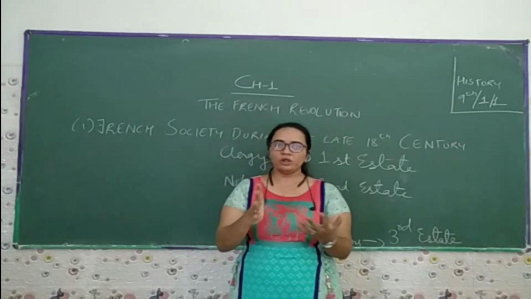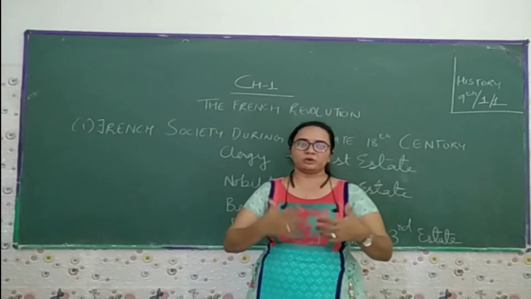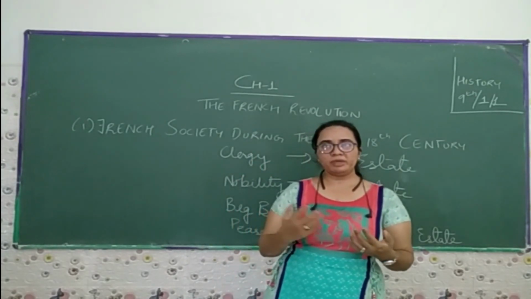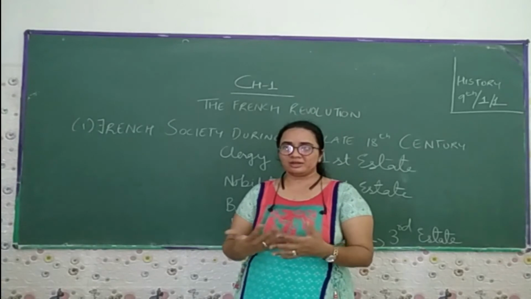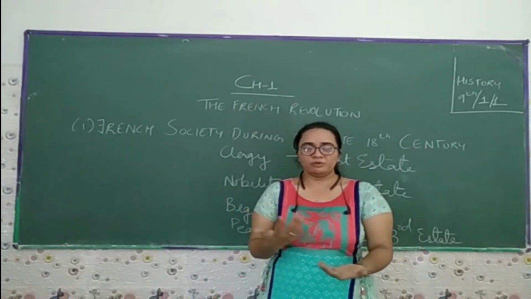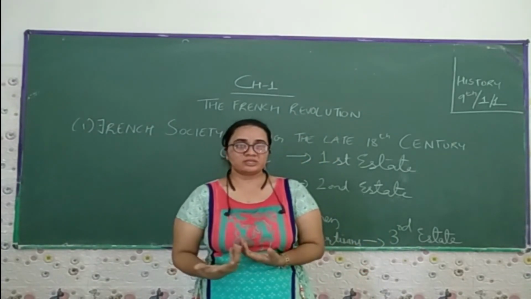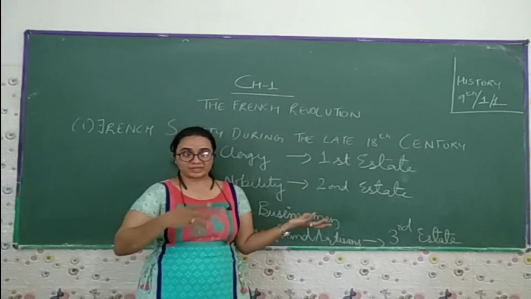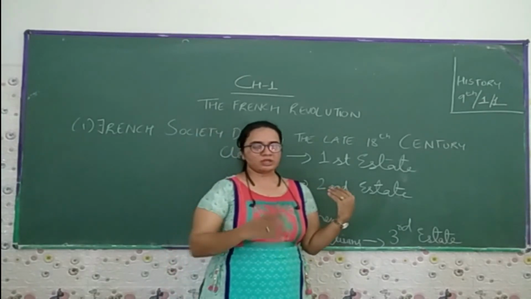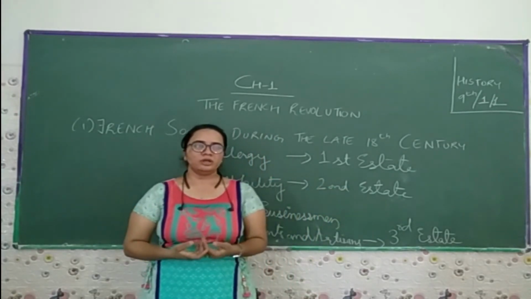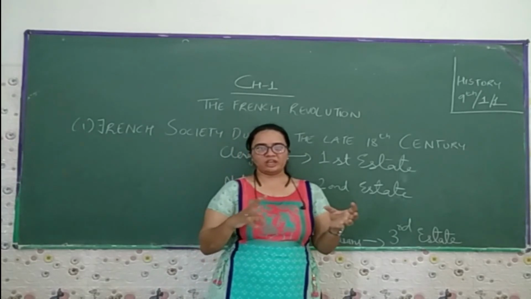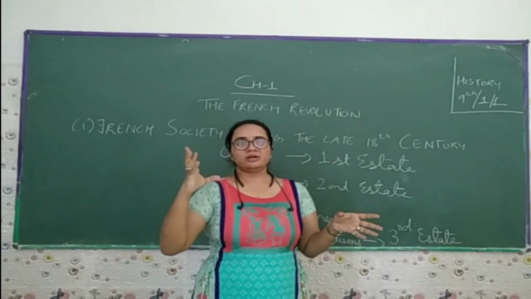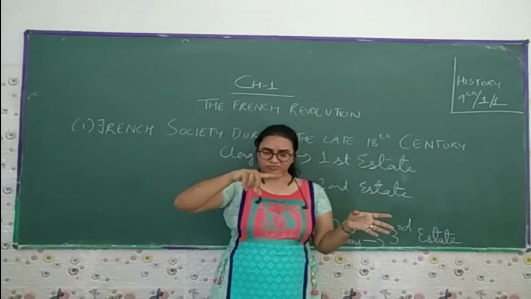In this case, all the power was held by only one person, that is Louis XVI. But when the people came to know that the king was in a dilemma, that he wanted to raise the tax and the price, so that the third estate people would now have to pay more taxes, and heard the rumor that the king had given the order to the troops, to the army commander, that they could kill the citizens in the city,